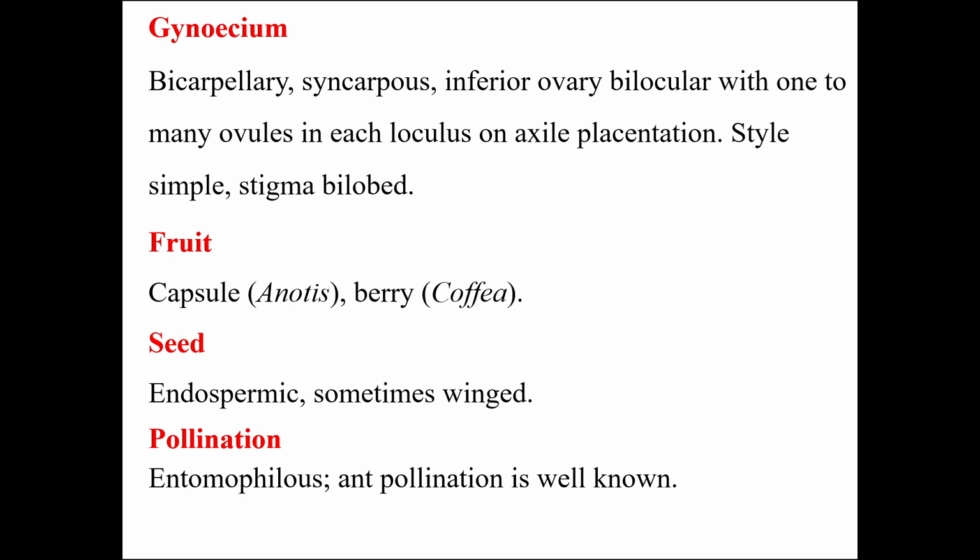The seeds are endospermic, and sometimes you come across winged seeds also in Rubiaceae. The pollination is through the agency of insects, that is entomophilous, and sometimes you can see ant pollination also, that is seen in the plant Myrmecodia.